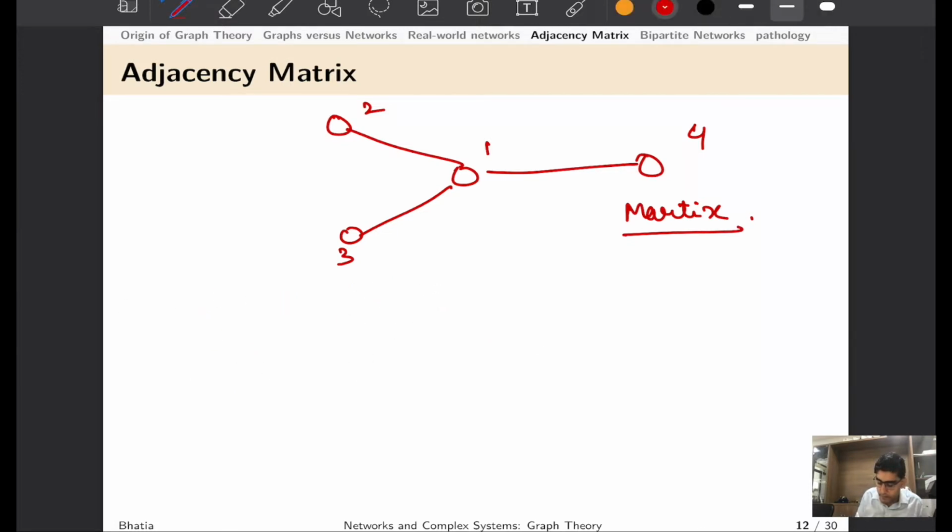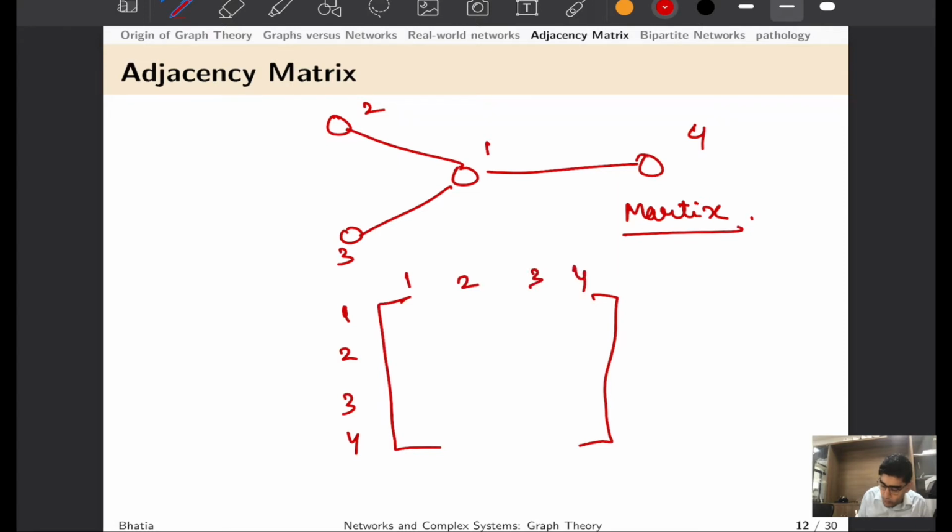I will make some space here, and let us say that we have this matrix with 1, 2, 3, 4 along both axes as my node IDs. Does 1 connect to 1? Of course not. Does 2 connect to 1? As we are saying that this would be j and this would be i, and we will be reading 2 connects to 1. Yes, it connects because direction does not matter. Does 3 connect to 1? Yes, it does. Does 4 connect to 1? Yes, it does. Coming to 2, does 2 connect to 1? Yes. Does 2 connect to 3? Of course not. Does 2 connect to 2? No. Does 2 connect to 4? No.